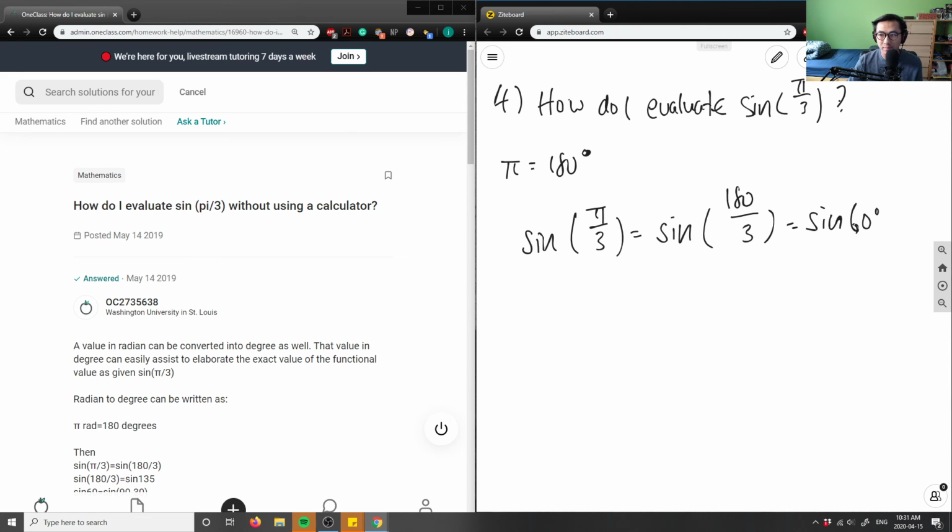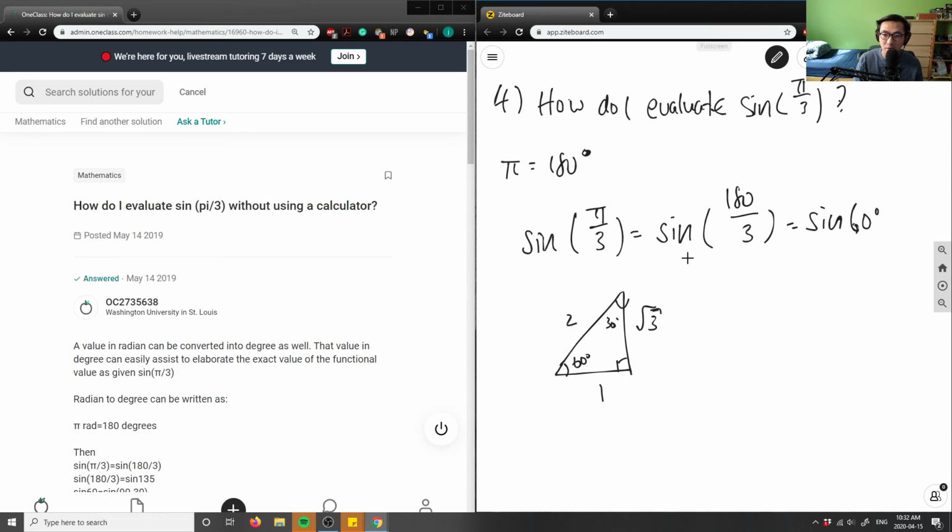If you remember from our special triangles, we have to draw a right triangle, and this angle here is a 60-degree angle. This here is a 30-degree angle. In terms of lengths, this one would be a 1, this here is a 2, and this here is a √3. So that is my special triangle.